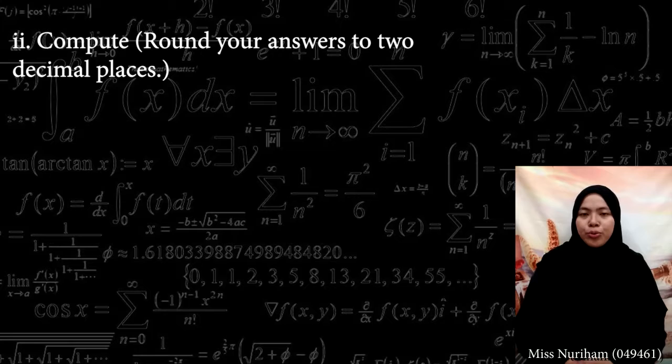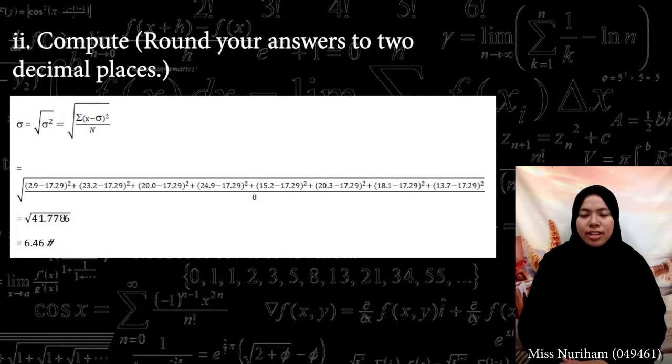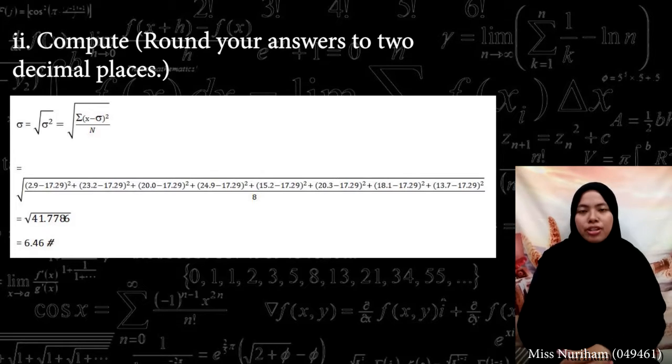For 5.2, we need to compute sigma, also known as the standard deviation. So the formula of standard deviation is sigma equal to square root of summation of x minus mu to the power of 2 divided by n. So the total will be square root of 41.7786, and after we take the square root, we will get 6.46.